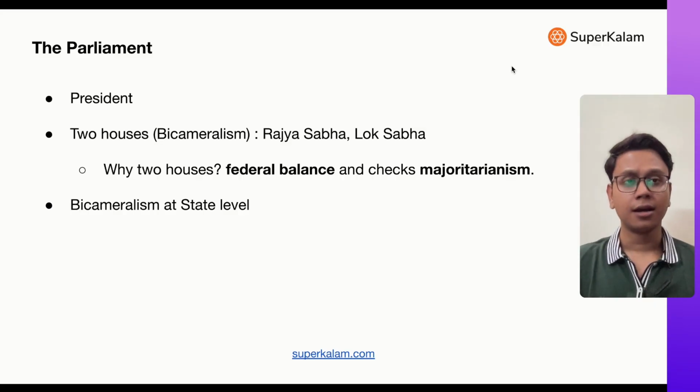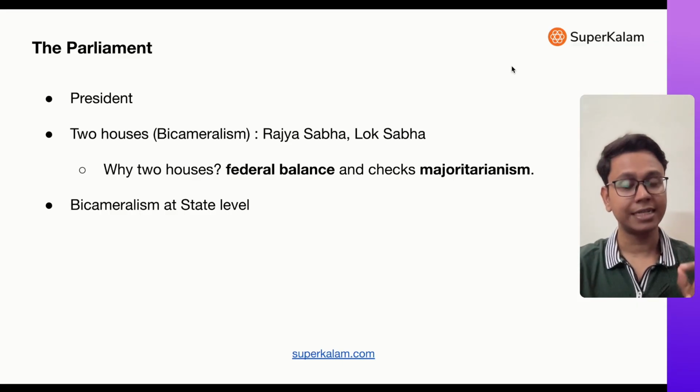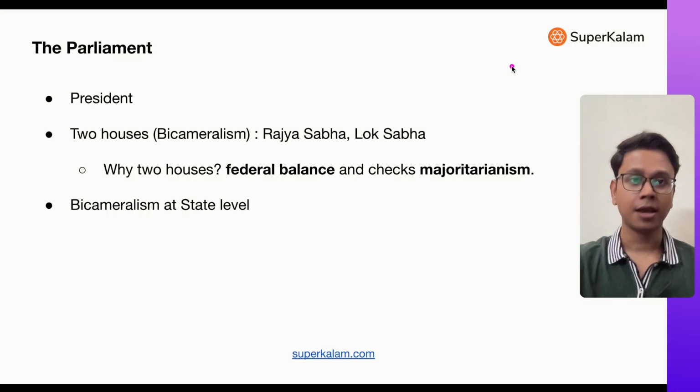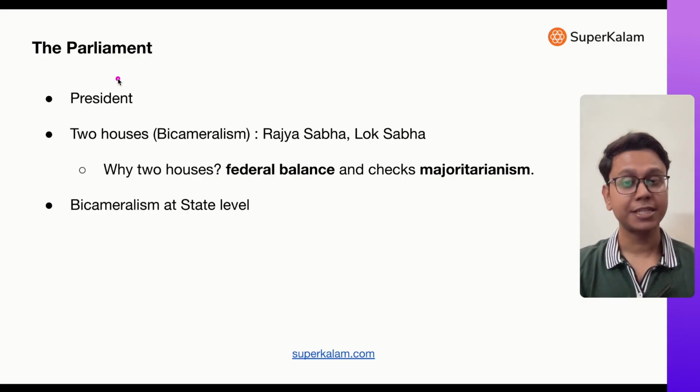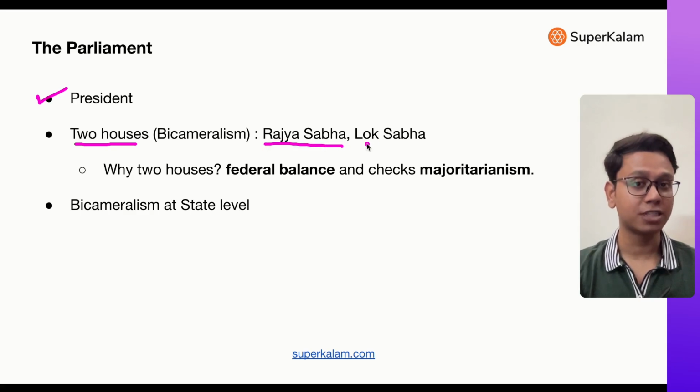Now, having said that there is a parliament, there is a legislature. Parliament is the legislature of India. Now, parliament is not a single entity. It consists of three components. So, parliament in India consists of the president of India. Why? I'll tell this. Besides this, parliament also consists of two houses. What are these two houses? Rajya Sabha and Lok Sabha in India.